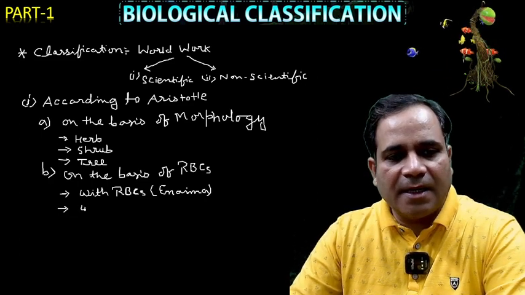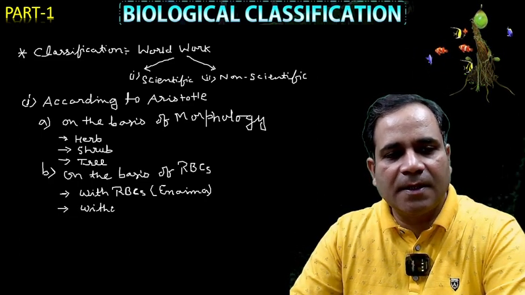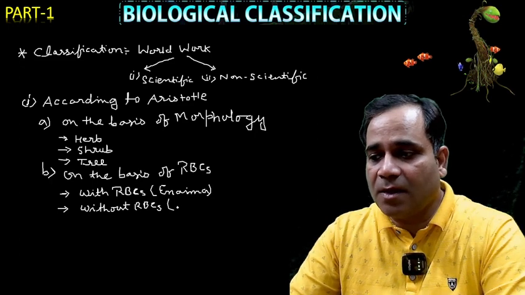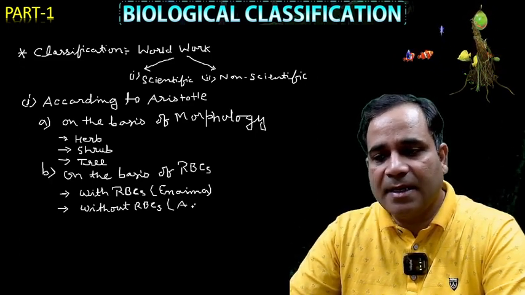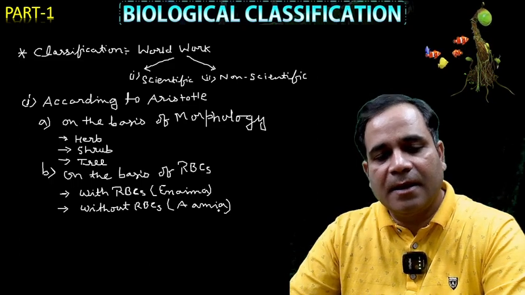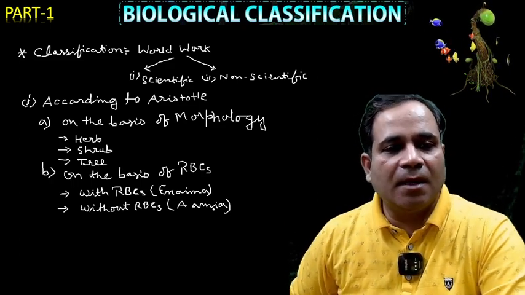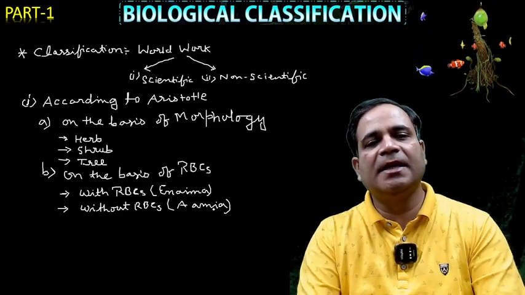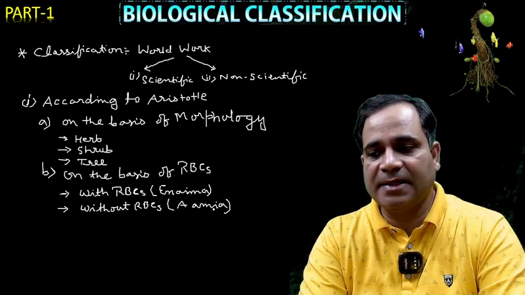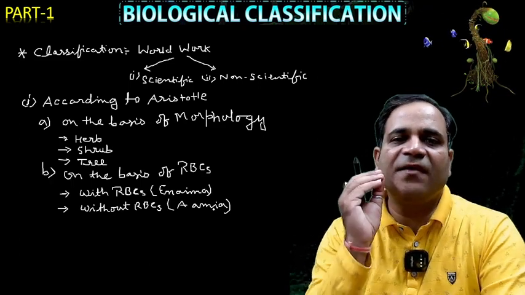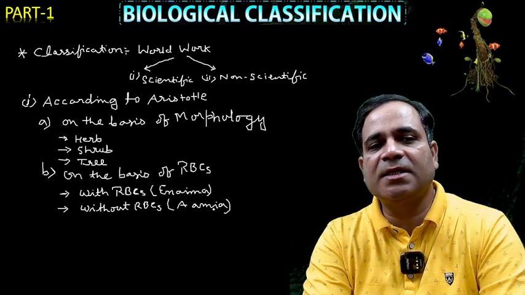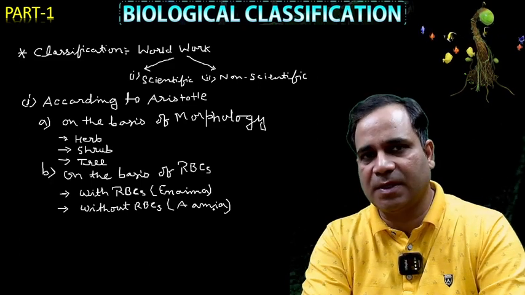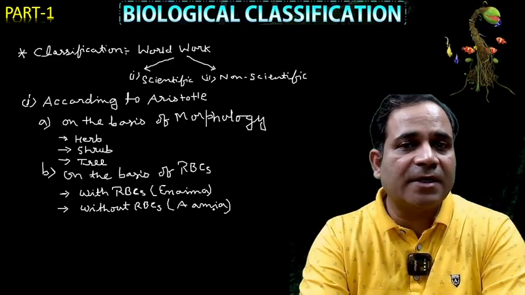Now without RBC, the organisms which are without RBC, we call Anaima. What I'm saying, Anaima. So in two ways Aristotle classified the organisms: first on the basis of morphology, second on the basis of their RBC, my dear. Correct? So if anybody asks you to name the scientist who first classified the organisms, what do you say? None other than Aristotle. Correct. That is how Aristotle classified the organisms.